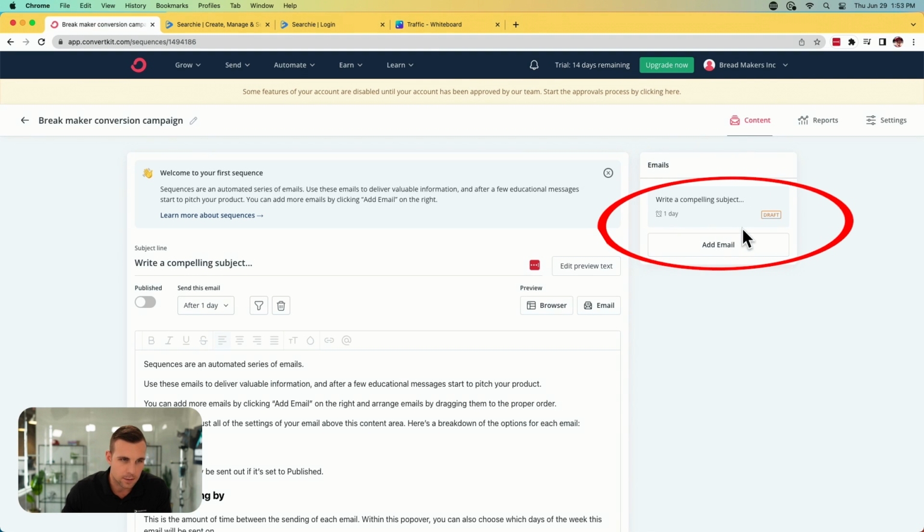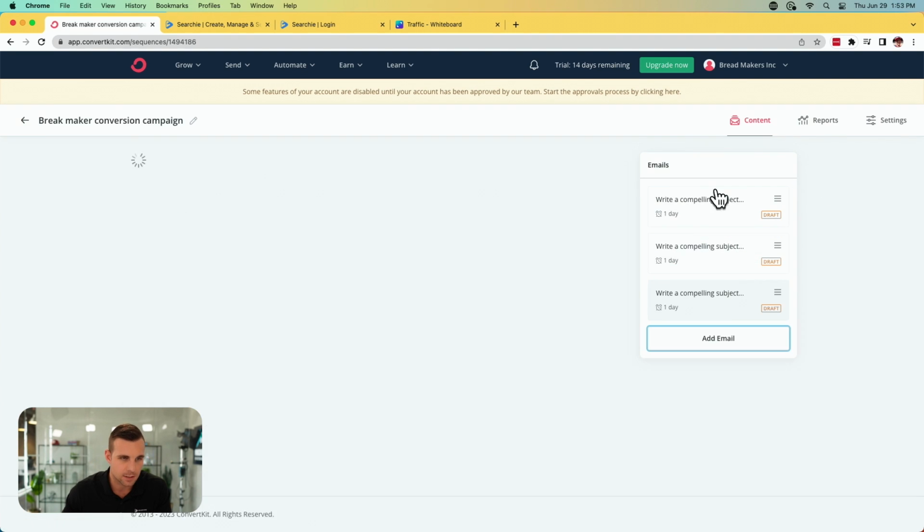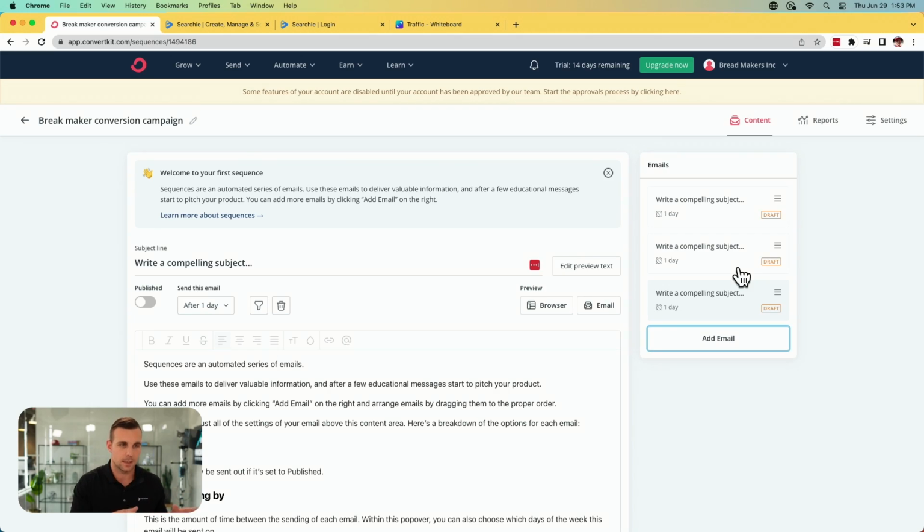Whether you want this to go out once a day, you can see all of this stuff here. So there's one email, you can add an additional email just clicking the buttons, and it makes it really easy to build out a sequence of emails that will automatically fire as soon as someone signs up to the list. Okay, so they're going to sign up to the list, they're going to get their bread recipes, and then one day later, they'll get their first email. So maybe it's something like, hey, congrats, did you make your first loaf? Yeah, you can engage with them, right? And then you can add additional value, additional content throughout these emails and gently nudge them towards your product.